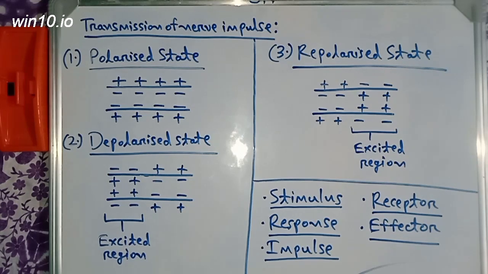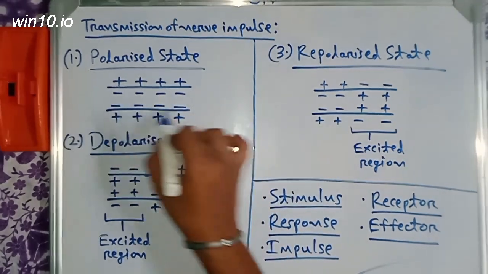Now let us understand how a nerve impulse is transmitted over a nerve cell. What you see here is an axon.